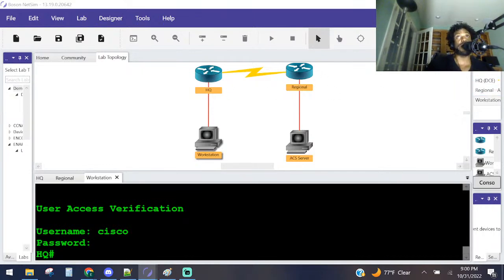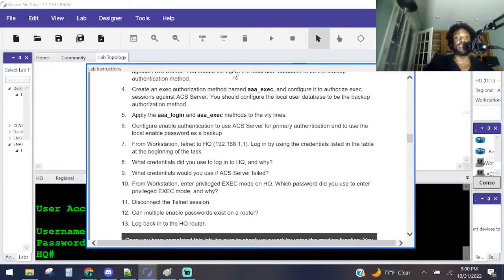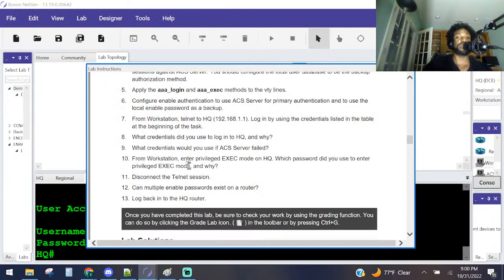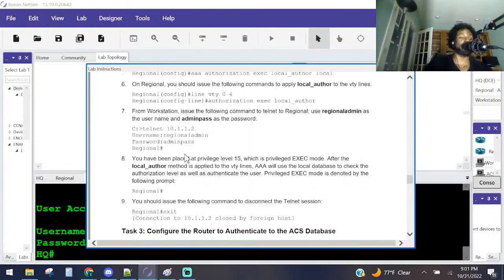And in case I'm steering y'all wrong, let's see. That's another reason why I like Boson NetSim. They got the answers at the back of the book. Question number 9 was, what credentials would you use if the ACS server failed? That's what I like about this. Not only did they get you to practice, they ask you some questions to reflect on the topic.